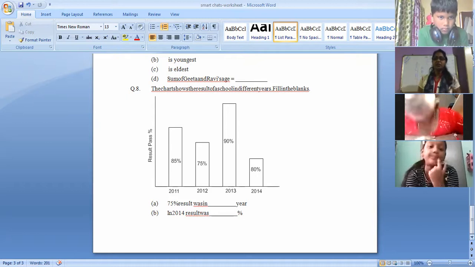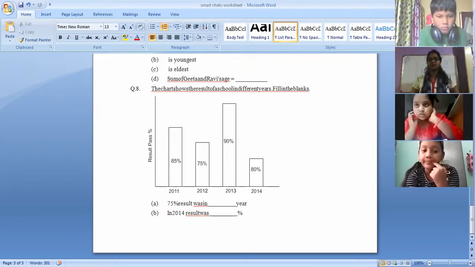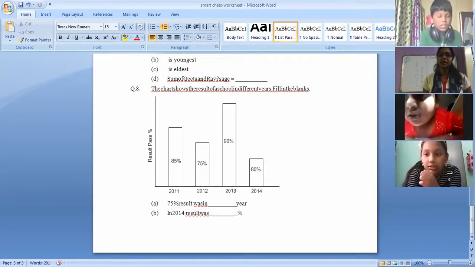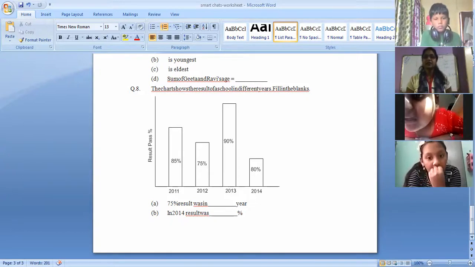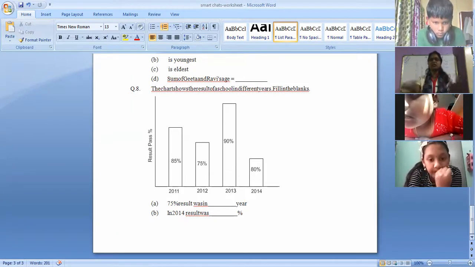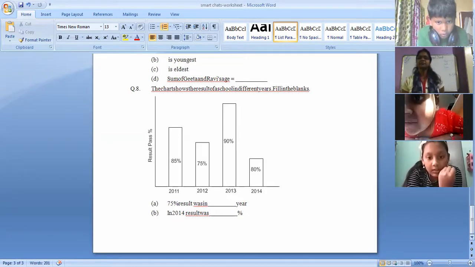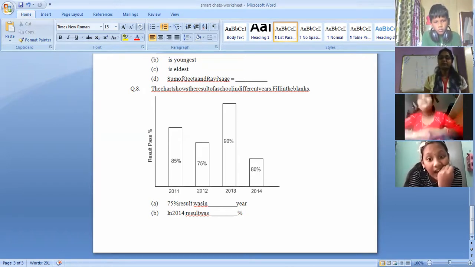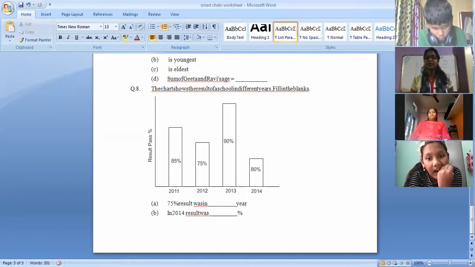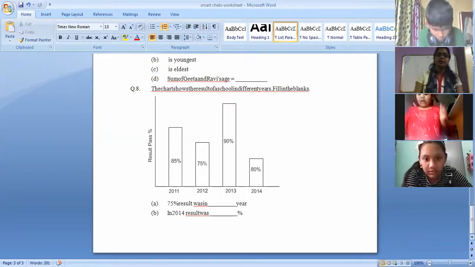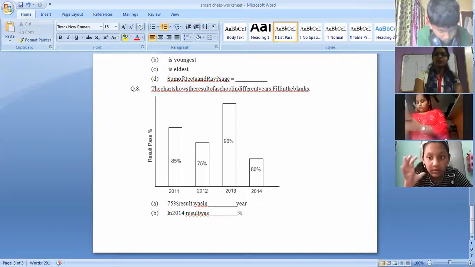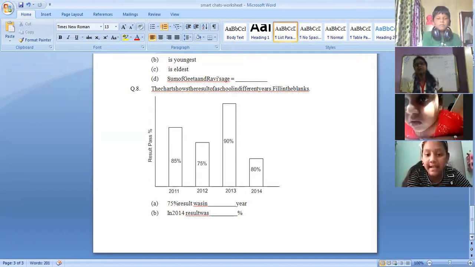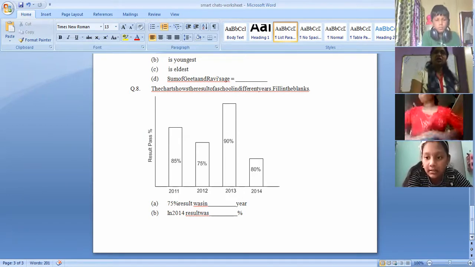Now tell me, in which year maximum students have passed? More number of students passed. 2013. It is 90%. In which year very less percentage of students passed? 2012. 75% is the lesser number here. 2012. Right. Then what is the result pass percent in 2014? 80%.